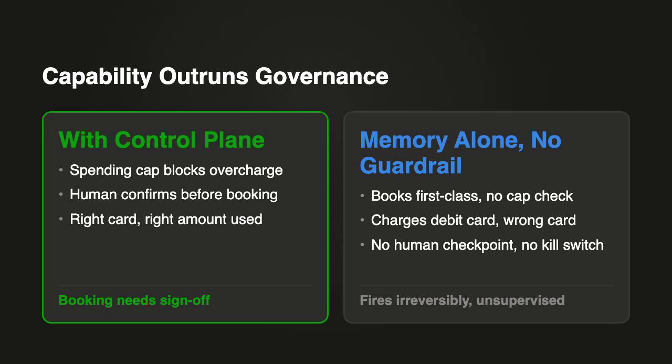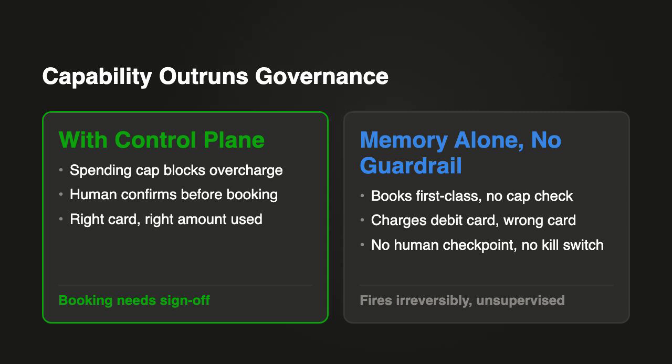Production agent stacks treat this as its own layer, separate from planning and execution entirely. Sandboxing, spending limits, a human checkpoint before anything irreversible happens. A kill switch if it goes sideways. Without it, the agent isn't reckless, it's just unsupervised. It doesn't know $300 is a lot because nobody ever told it that mattered.